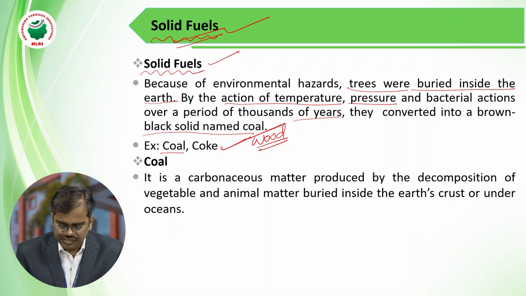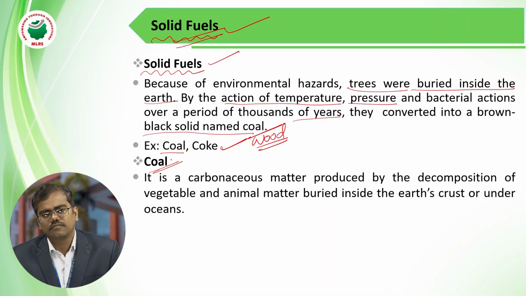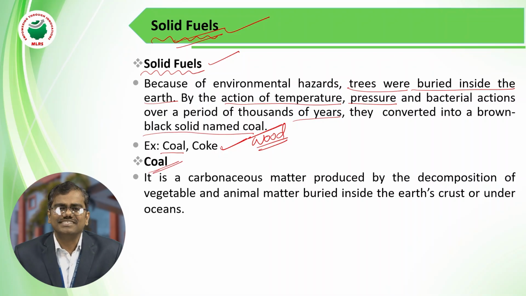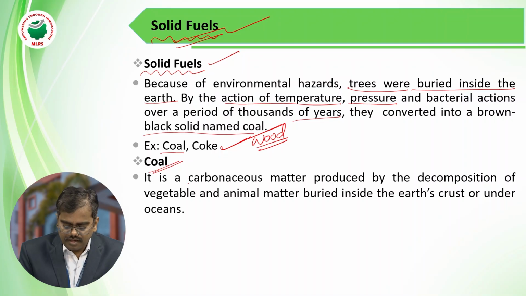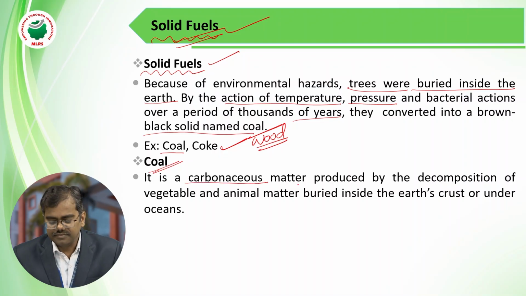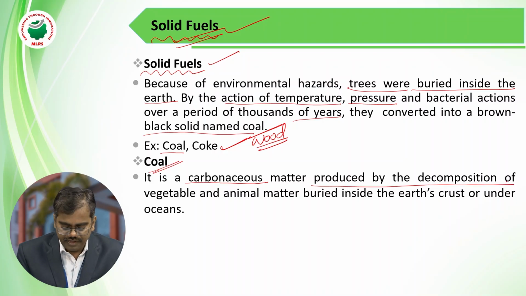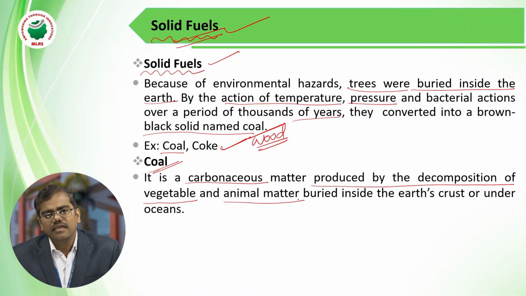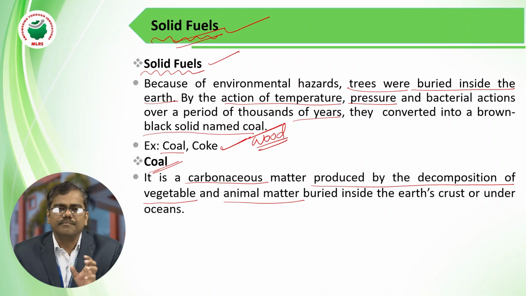Now we are going to discuss the formation of coal. Coal is the best example of a solid fuel. It is a carbonaceous matter produced by the decomposition of vegetable matter and animal matter which is buried inside the earth due to environmental hazards, due to some earthquakes.